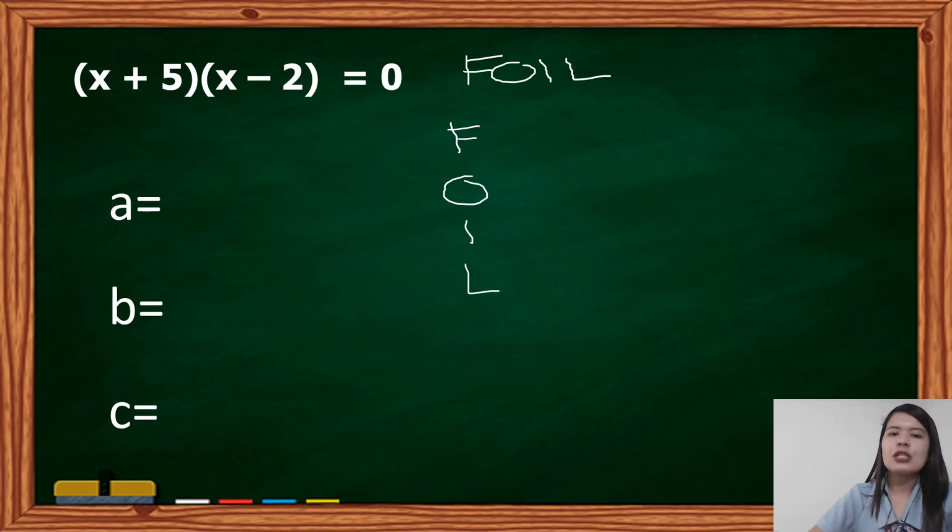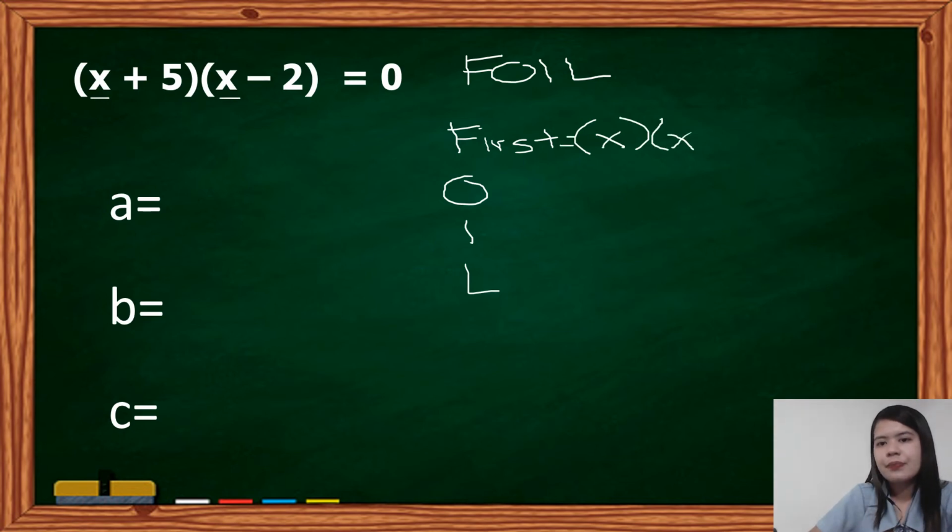So, paano? Let's start with the first terms. First, on our binomials, alin ba ang first? Siyempre, yung x at saka x. So, it means that x times x is equal to x squared. Take note ha, hindi 2x. Kailan ba magiging 2x?